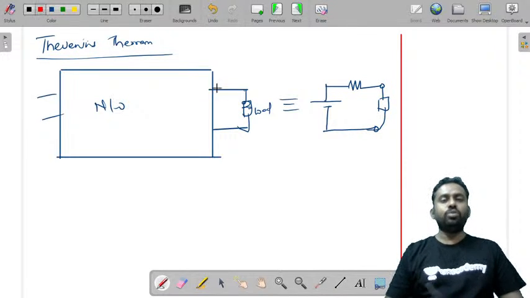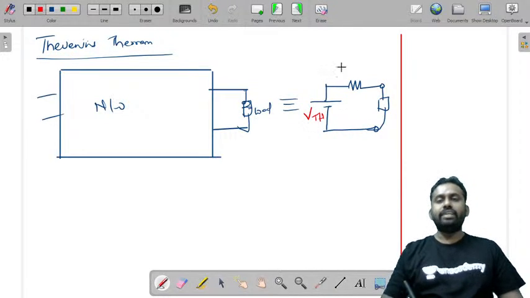The value of this voltage source is VTH, also called VOC, the open circuit voltage. RTH is the equivalent resistance measured across the load terminals.